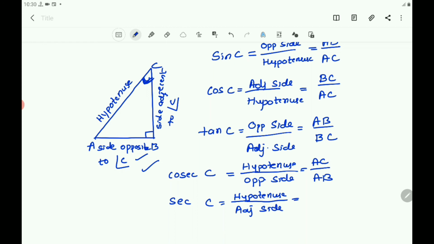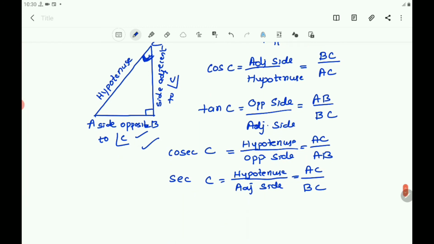The hypotenuse is AC, the adjacent side is BC. Then the next one is the reciprocal of tan, that is cot C. Tan is O by A and cot is A by O, that is adjacent side by opposite side. The adjacent side is BC, the opposite side is AB.